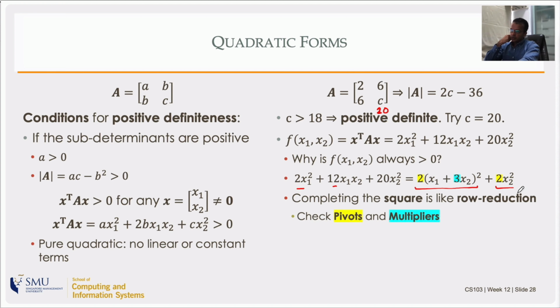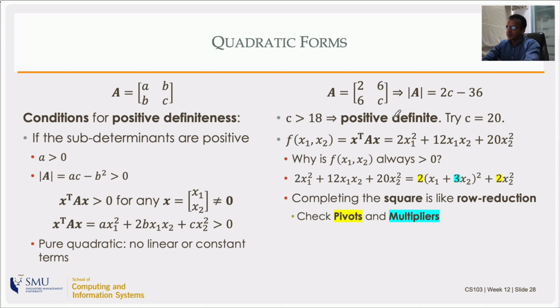But you can see that it's got 2 terms, and each one of the 2 terms will have to be positive because you see only squares there. It doesn't matter what the values of x1 and x2 are, this will always be positive. Any non-zero value of x1 and x2 will give you positive numbers here. That is how you would prove that for a general x1 and x2, or general vector x, x transpose Ax is positive, and so A is a positive definite matrix.